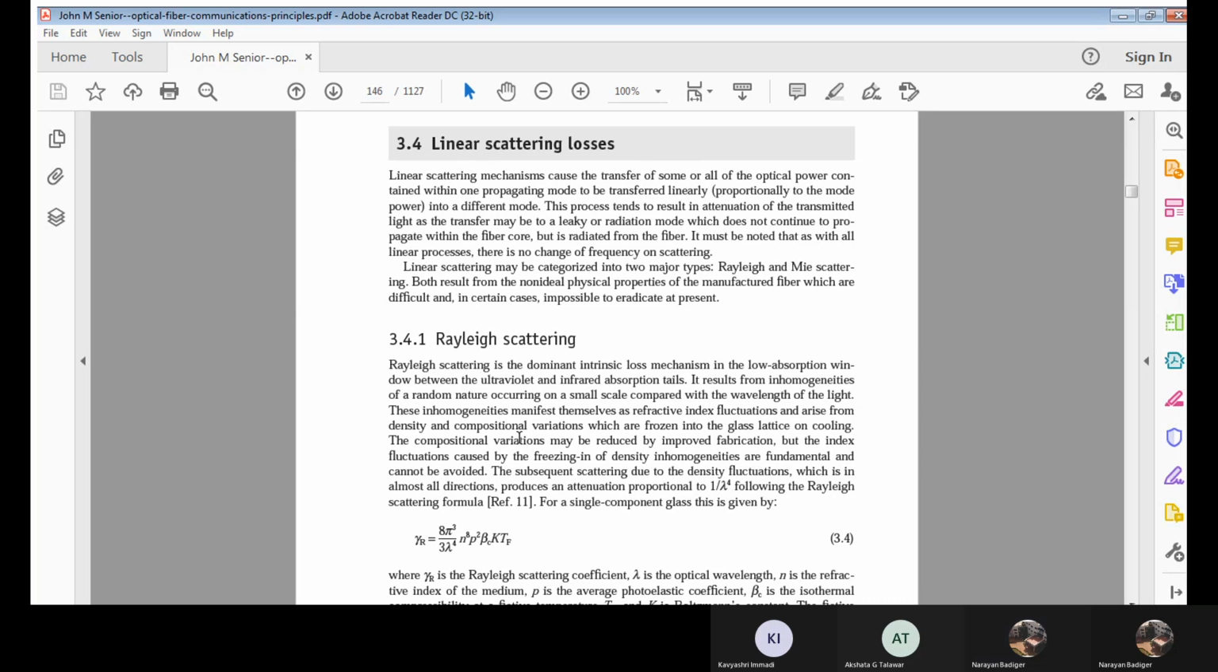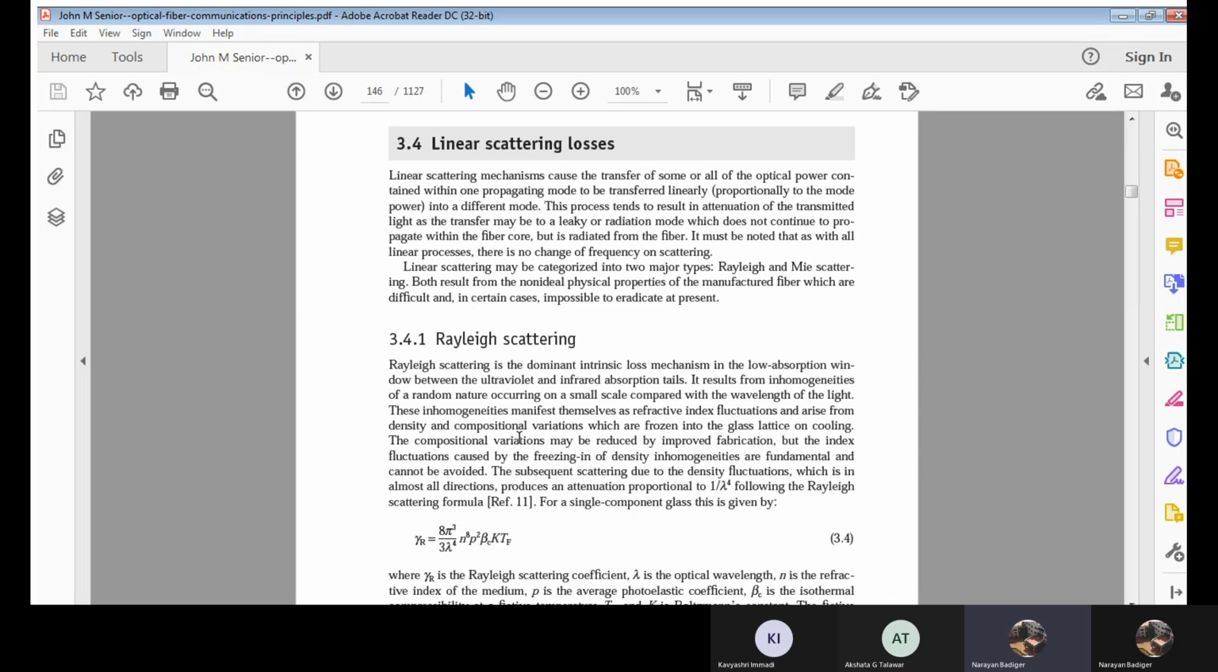Now what is this lambda? It is the optical wavelength, and n, we already know, is the refractive index of the medium through which the light wave will be traveling. And p is the photoelastic coefficient. What is this photoelastic coefficient?